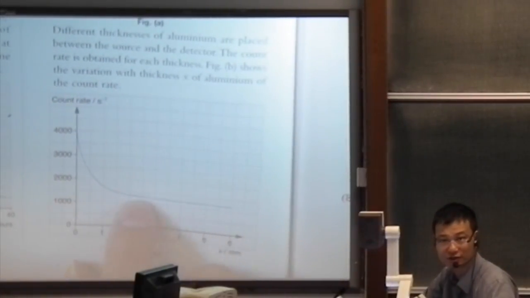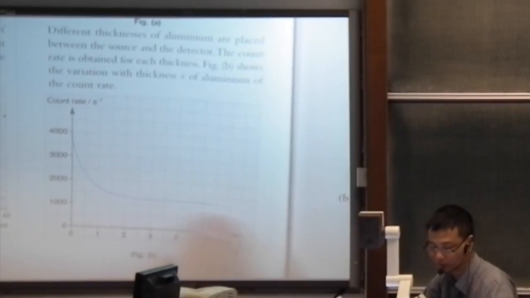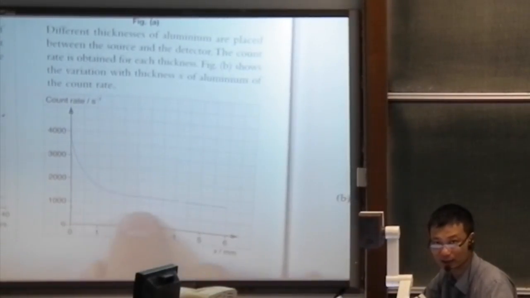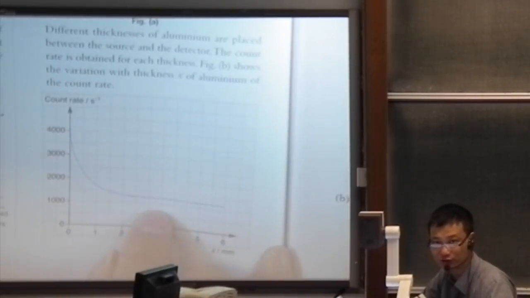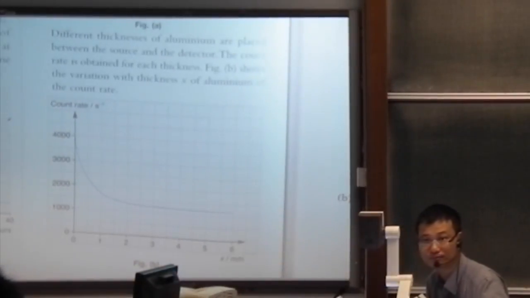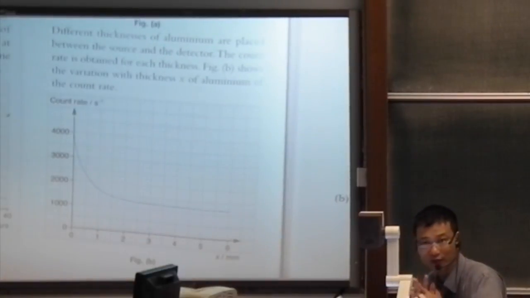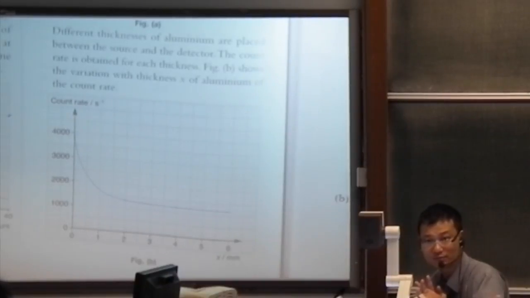That means this is definitely not caused by background radiation. So that's straight out. And it says that we will have gamma radiation, which cannot be effectively absorbed by aluminium. So this source can emit both beta and gamma radiation together.